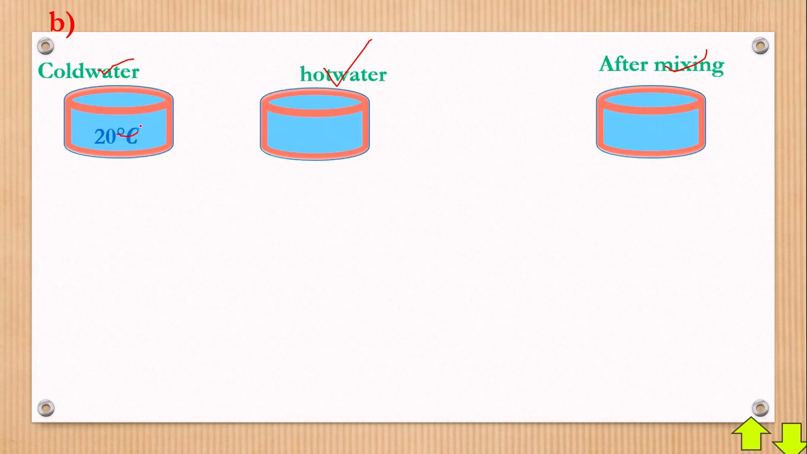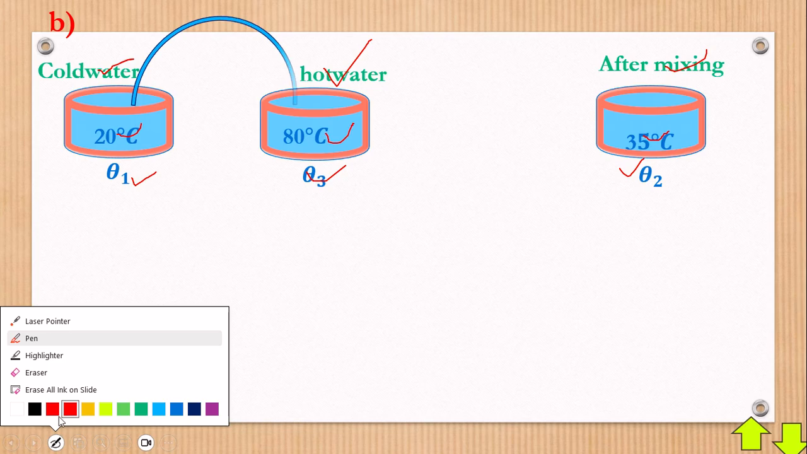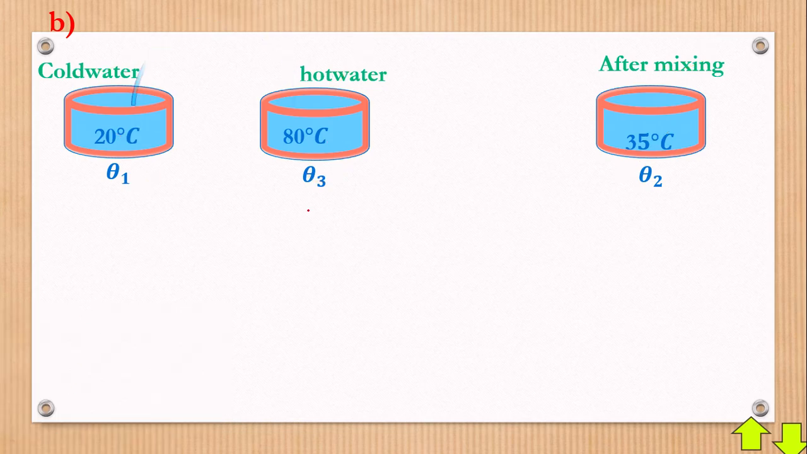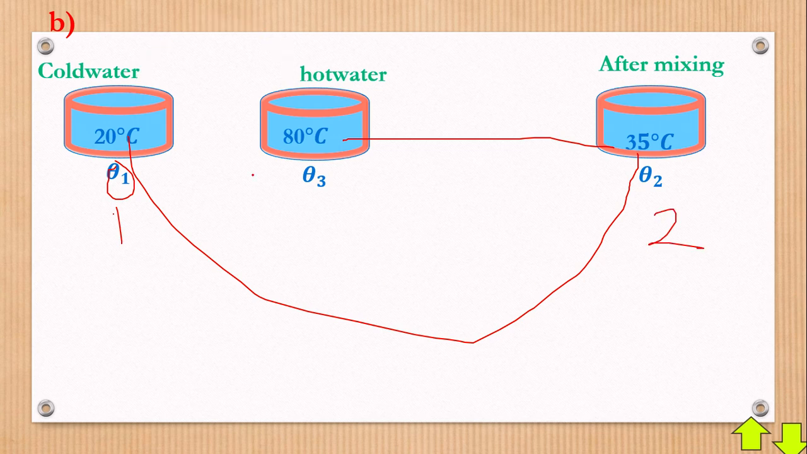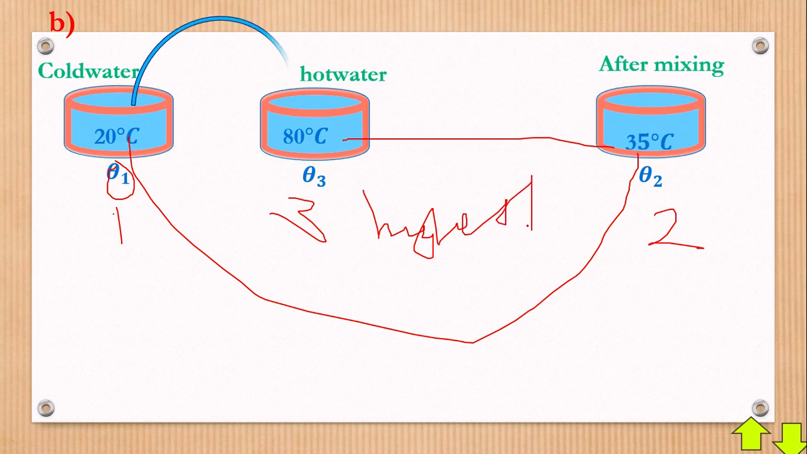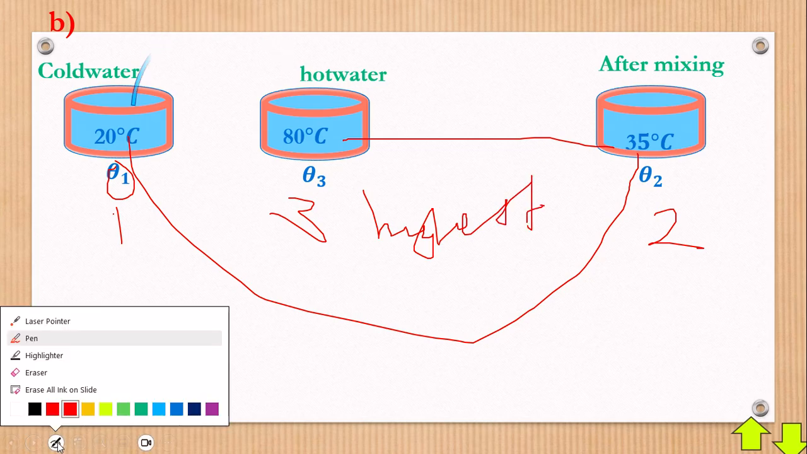Now, of course, this one is at 20 degrees Celsius, this one is at 80 degrees Celsius, and this one is at 35 degrees. This is theta 1, this is theta 2, theta 3. Now, why are we giving that? Because we are giving those thetas in terms of which temperature is highest. The lowest temperature is theta 1, followed by 35, and the highest is 80. That's why this one is theta 1, this one is theta 2, and this one is theta 3, in terms of which one is the highest.